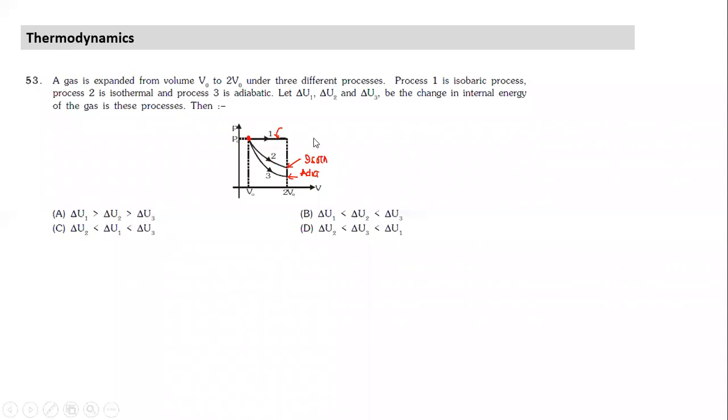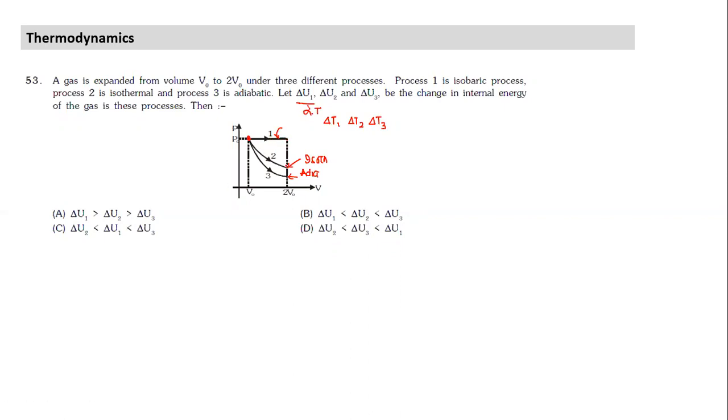Now, the moment we think of internal energy, since internal energy is directly proportional to temperature, I can think of temperature. It will have the same relationship as delta T1, delta T2, and delta T3. So let me understand how the temperature would change in all three cases.